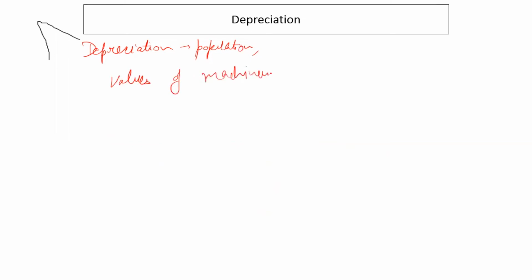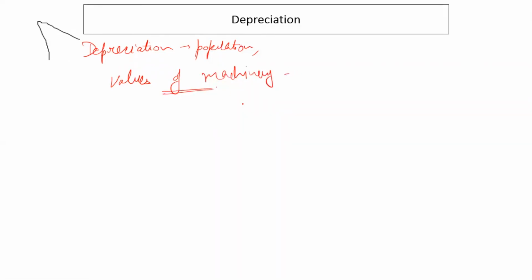Now, just like growth or appreciation, there can be depreciation also, and depreciation can be on population, or it can be on values of anything, right? Values of machinery, items, anything, right?